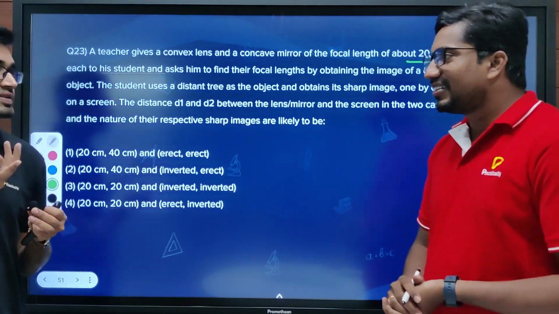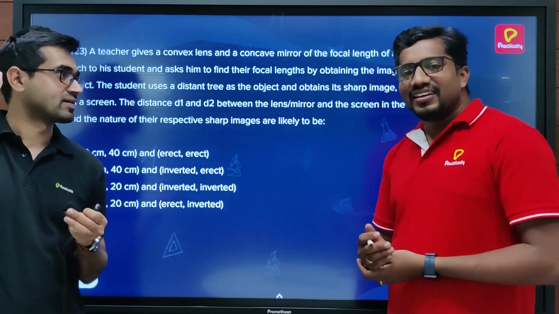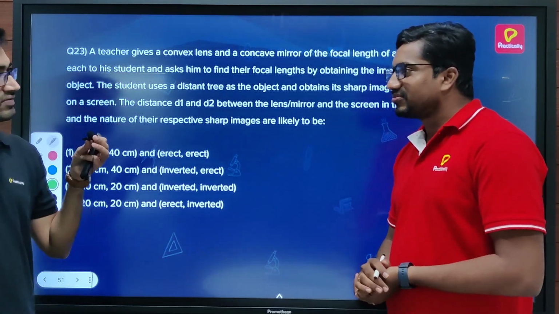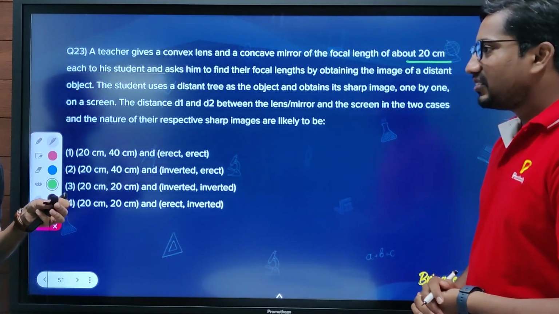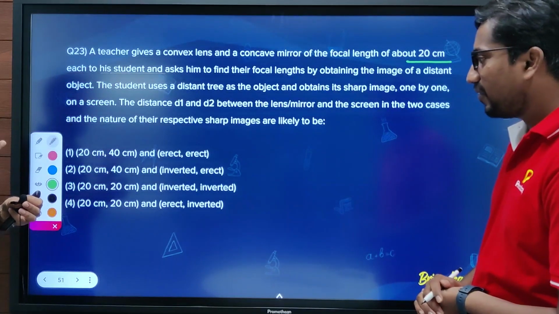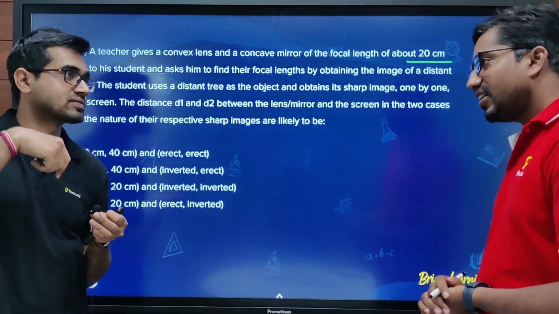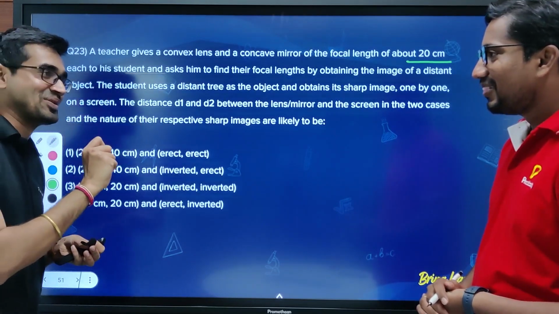See, I just remember a very far object, so infinity. Correct. So a convex lens will converge and will make a real image. Real image, correct. And real is inverted in that case. So I'll again do the elimination only.